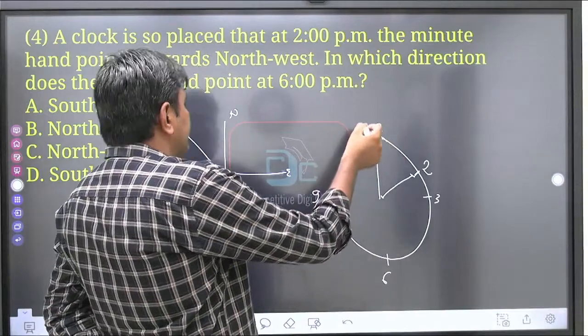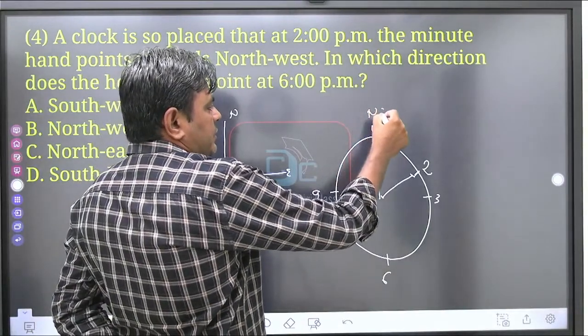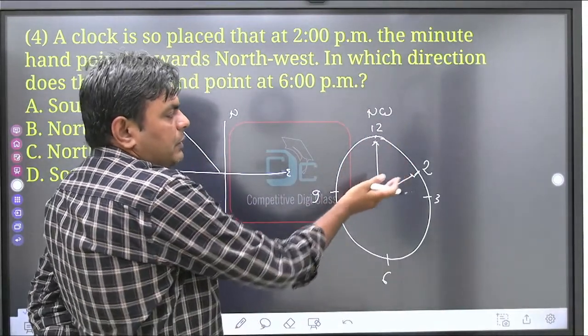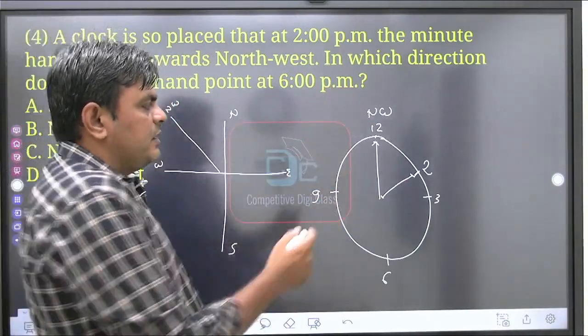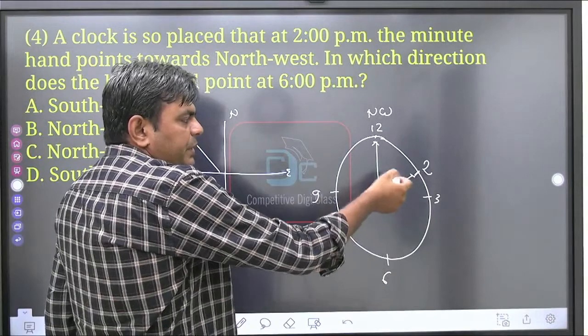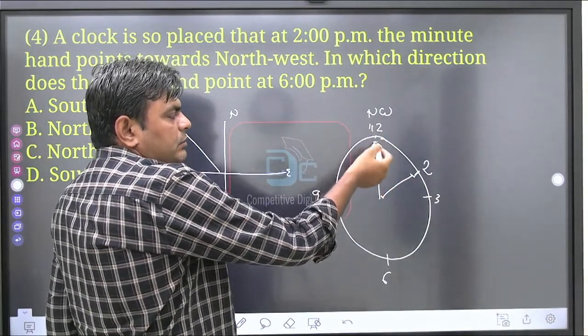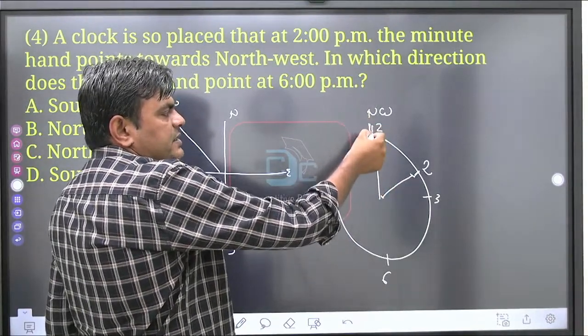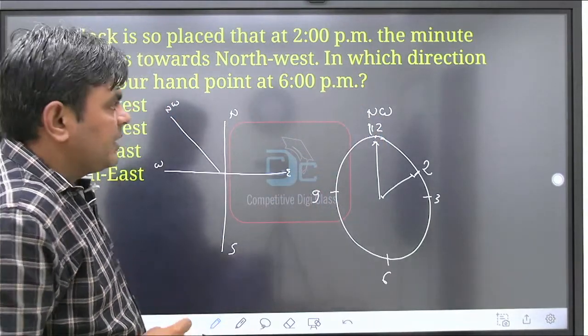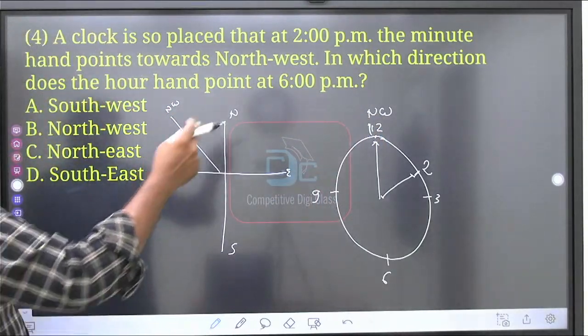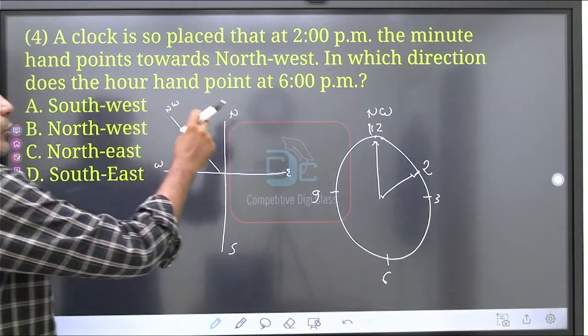So they are considering this as the northwest direction. According to the question, it is given that this is the northwest direction.